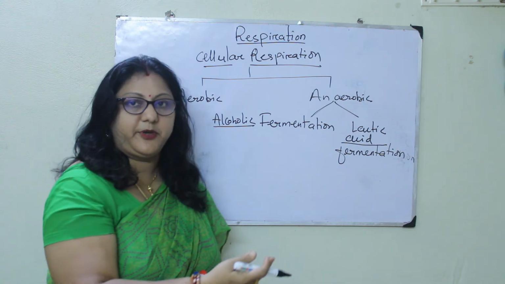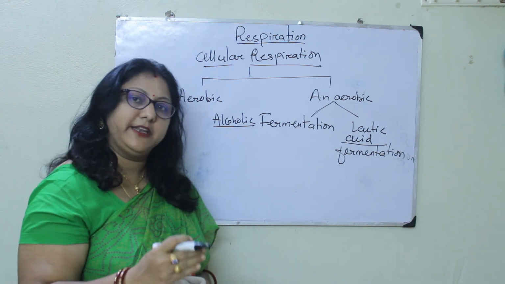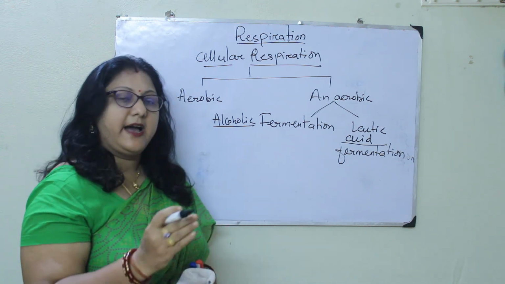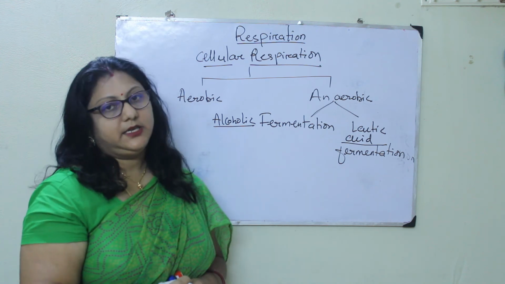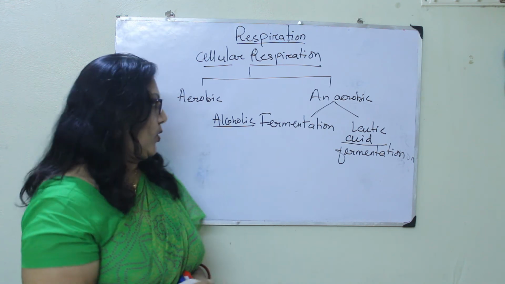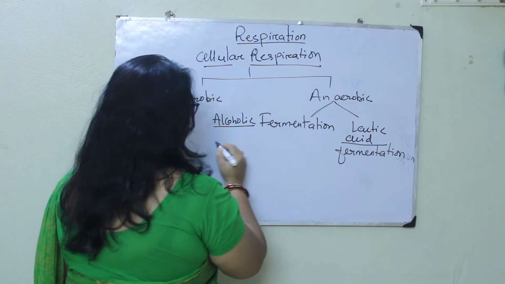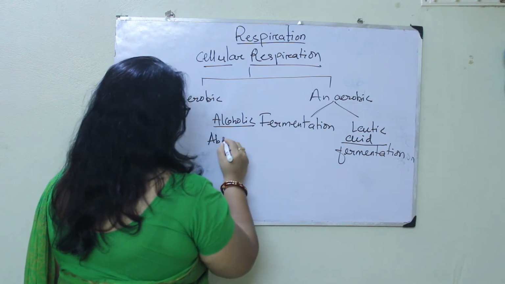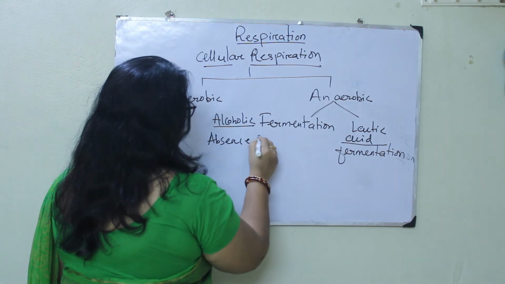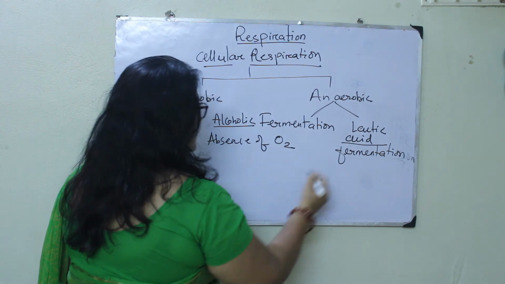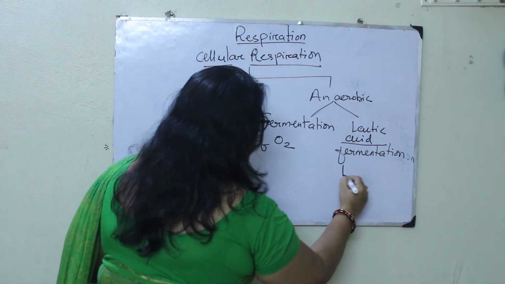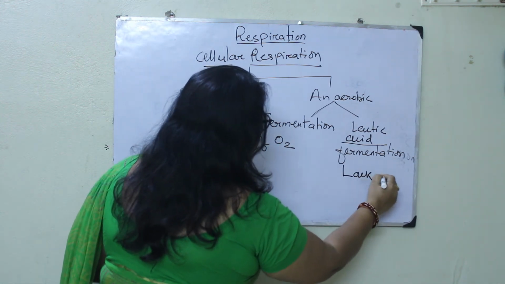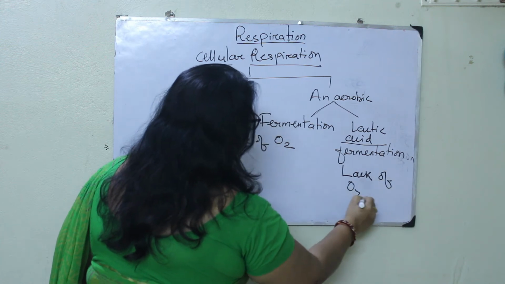When this anaerobic respiration happens, the final product will be lactic acid. Clear? Okay, so this happens in absence of oxygen. This happens when there is a lack of oxygen.